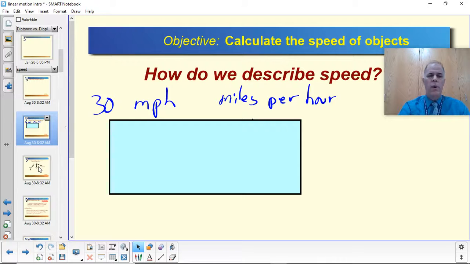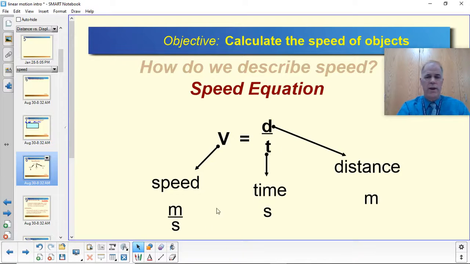Okay, so we put this in an equation, and this is the first time I get to show you an equation here. This is called the speed equation. Normally I would write it out for you, but it's very difficult to do in this format. So please write this down. You want to have all the equations in one place for easy reference, and what they represent. So the equation is V equals D over T. D stands for distance, and that's always measured in meters in physics. T stands for time, and that is normally measured in seconds.